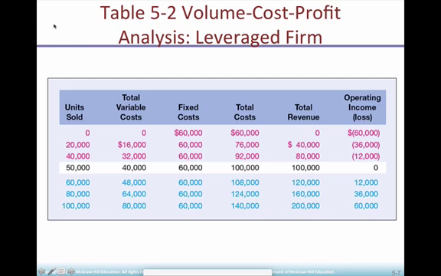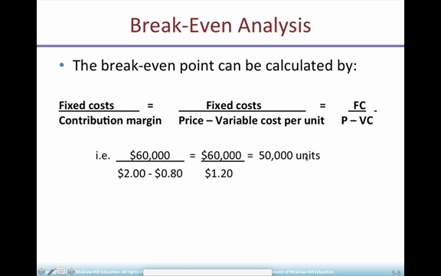So you can see here the total revenue, as I said earlier, is calculated as quantity times price. We have quantity in units, we have revenue, we don't know price. So to find out price, we are going to divide total revenue by quantity. 40,000 divided by 20,000, that's $2 per unit. 80,000 divided by 40,000, 2. So my unit price is 2. Okay? Now what else do I need in my formula?